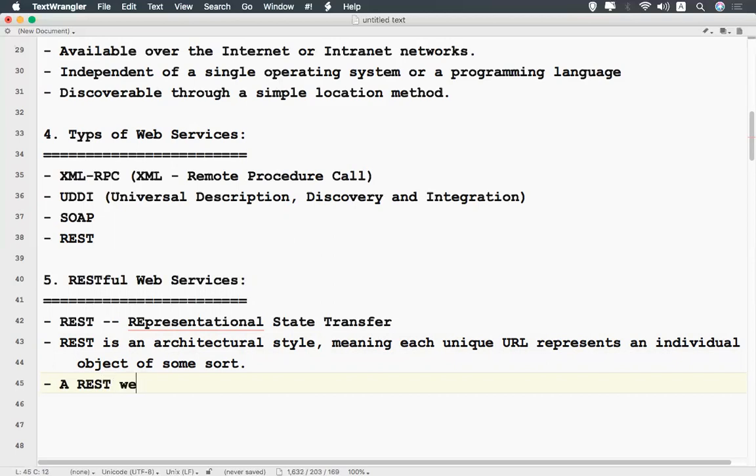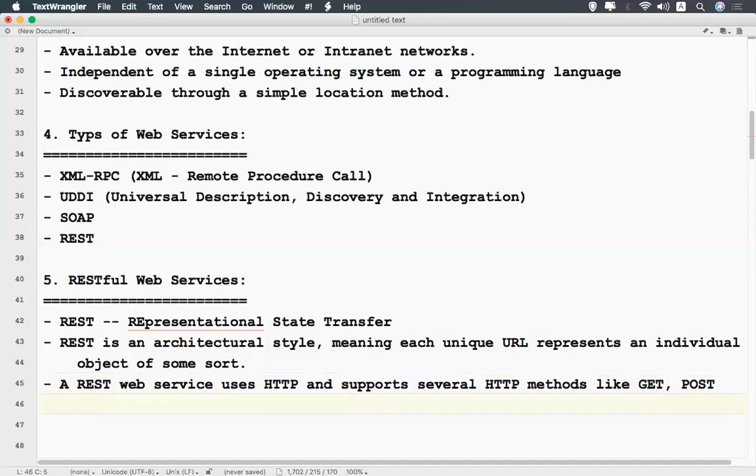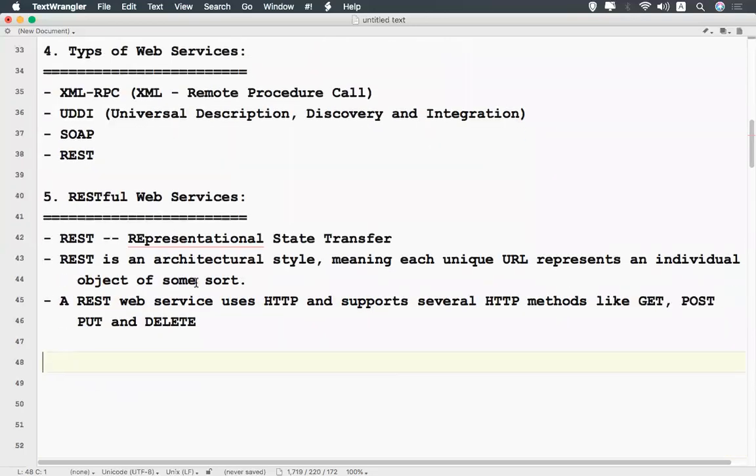A REST web service uses HTTP and supports several HTTP methods: get, post, put, and delete. By using these methods, we will access the services, update the services, and delete the services, all these things. So this is the simple information about a RESTful web service.